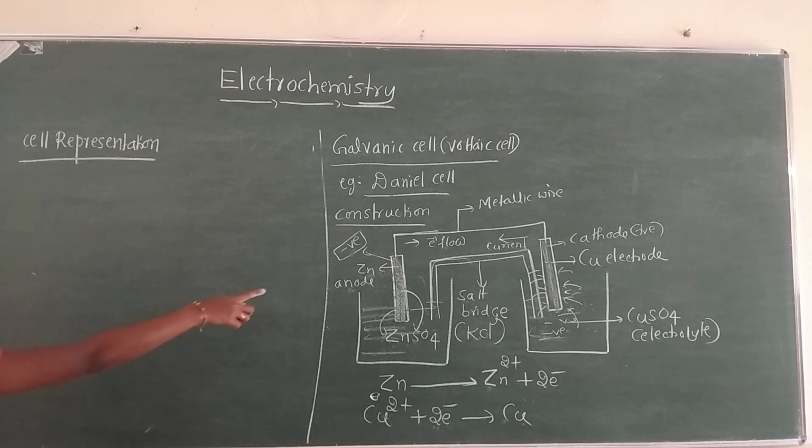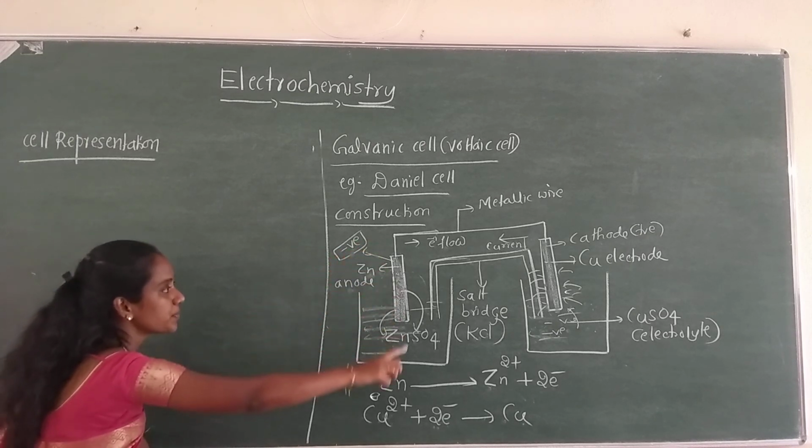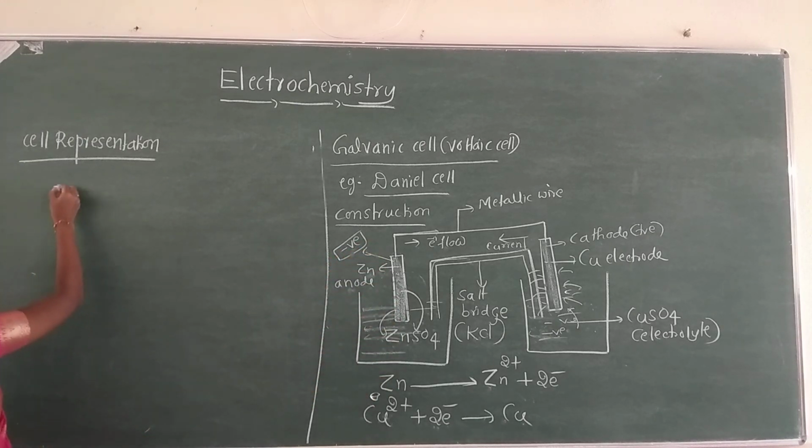How to represent a Daniell cell symbolically? I'll write the symbolic representation of this Daniell cell. Later I will explain it.